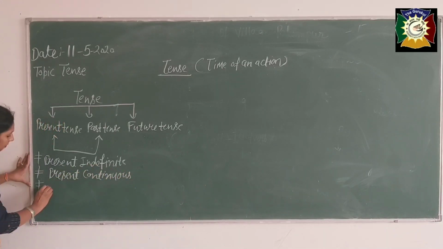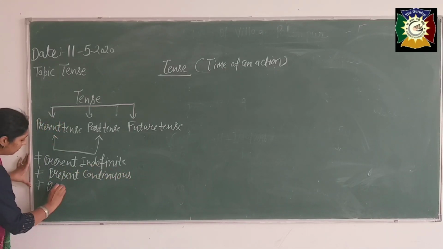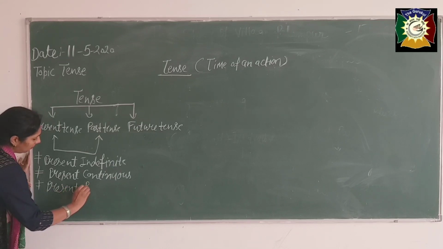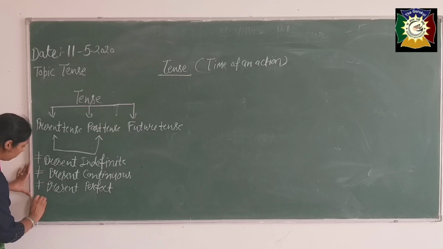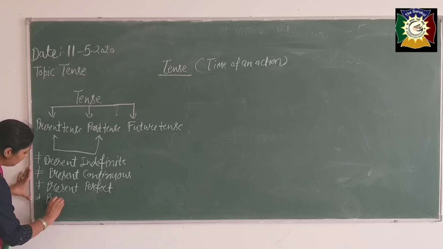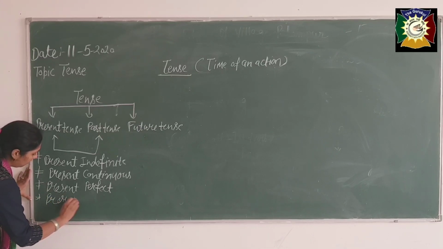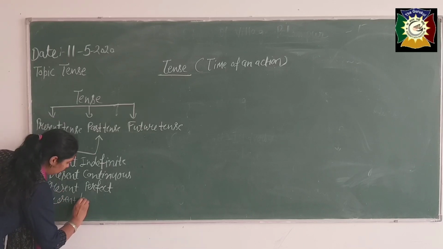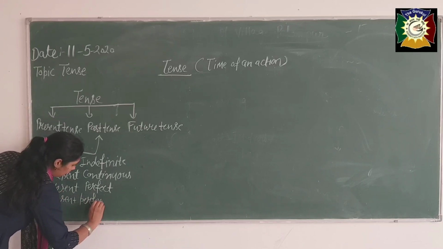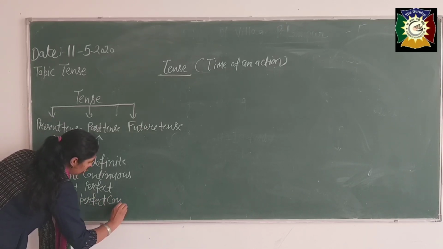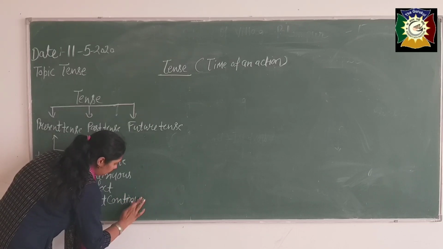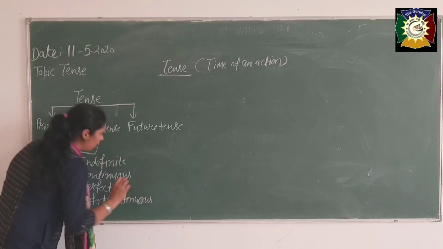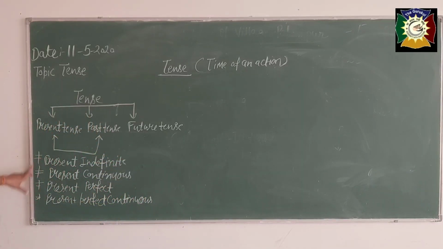Third one is present perfect. Fourth one is present perfect continuous tense. These are the 4 aspects.